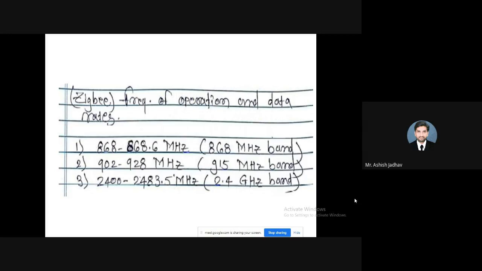But an RFD can communicate only with an FFD, not with other RFDs, not with other reduced function devices. So based on that concept, we can have two topologies: star topology and mesh topology. In a star topology, you can see P as the PAN coordinator. It has to be an FFD, and the other devices can be full function devices or reduced function devices.